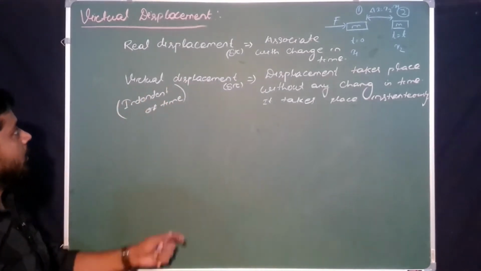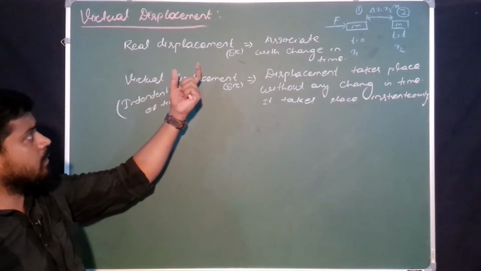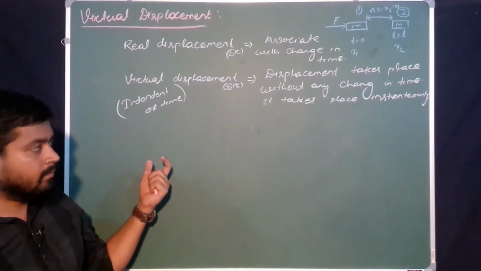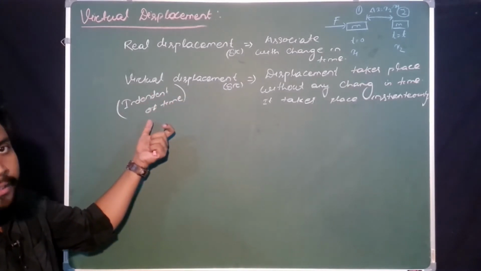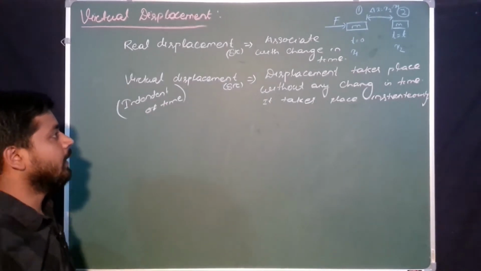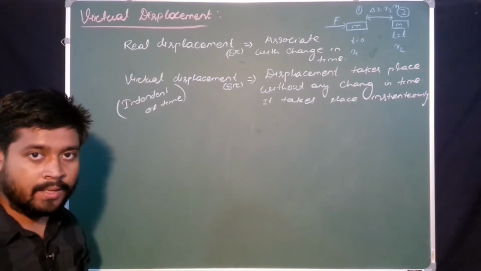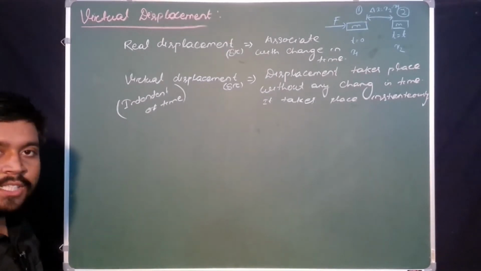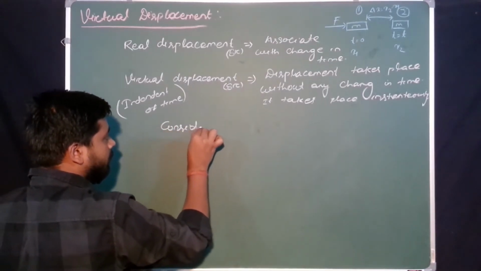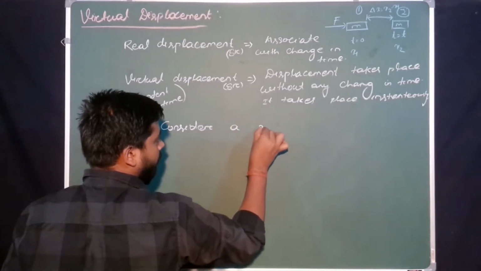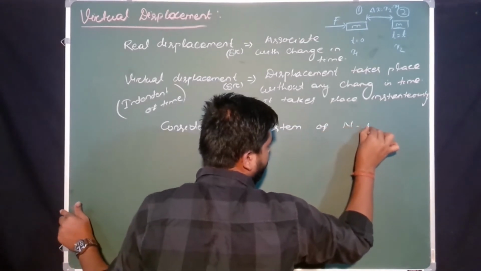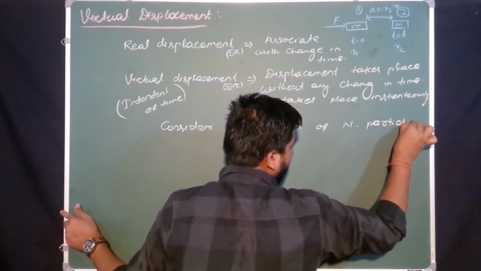That means in generalized displacement we got an expression in which there is a time term, yes or no? As the virtual displacement is time independent, if we eliminate that time term, then we get the virtual displacement, yes or no? Let's start the expression for virtual displacement. First consider a system of n particles, yes or no? Just write down, consider a system of n particles.